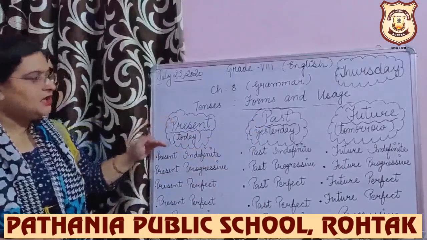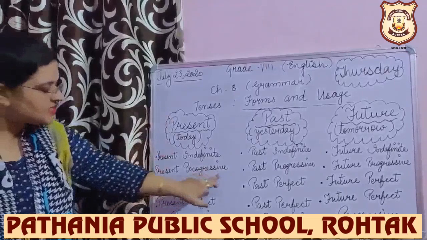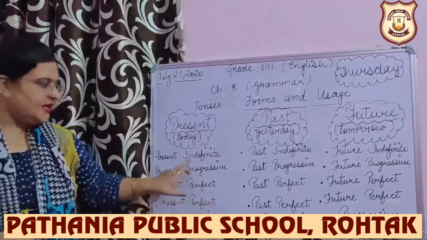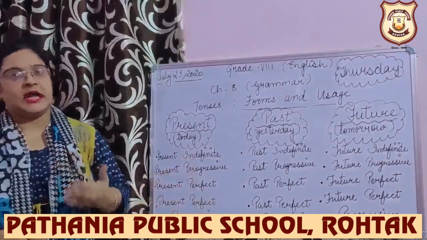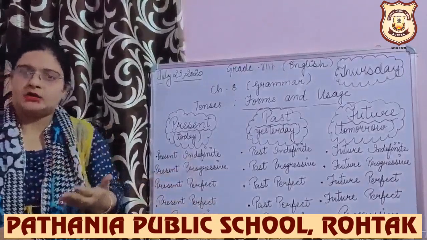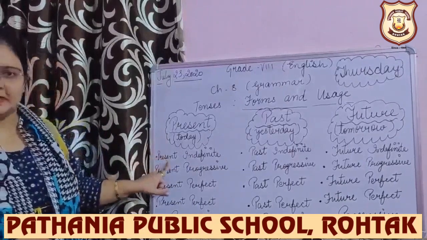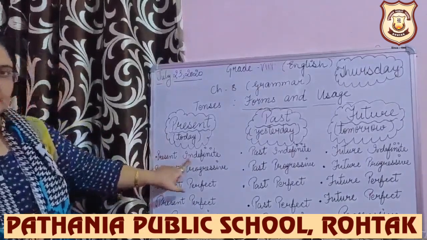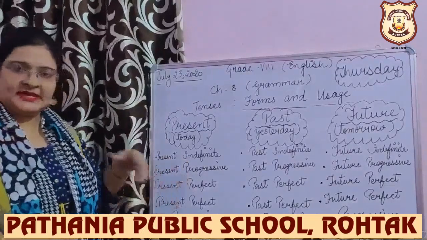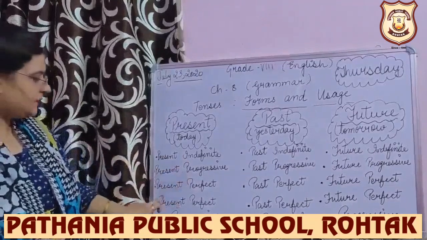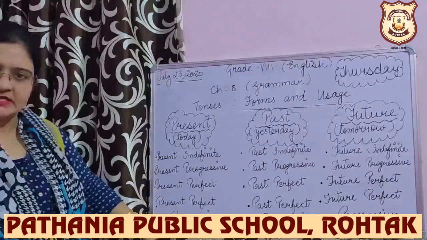Tenses are majorly of 3 types: present, past and future. And further, each tense has 4 aspects. The aspects are the same; it depends upon the time we are talking about. Suppose we are talking about present. So present indefinite, present progressive, which is also called continuous, present perfect, present perfect progressive.